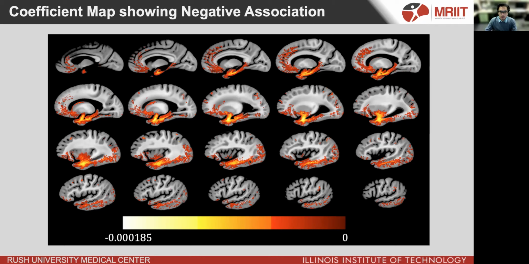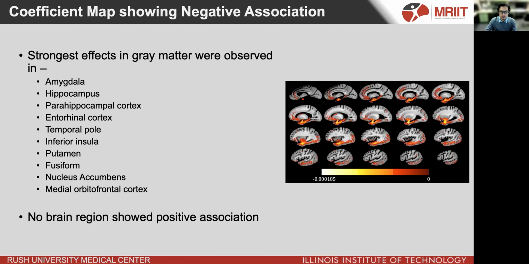The result shows that latency has an overall negative association with R2. The pattern mainly involved temporal, frontal, occipital lobe regions, and basal ganglia, including the white matter areas. The strongest effects in gray matter were observed in the amygdala, hippocampus, entorhinal and parahippocampal cortex, temporal pole, insula, putamen, fusiform, nucleus accumbens, and medial orbitofrontal cortex. No brain region showed positive associations of R2 values with latency.